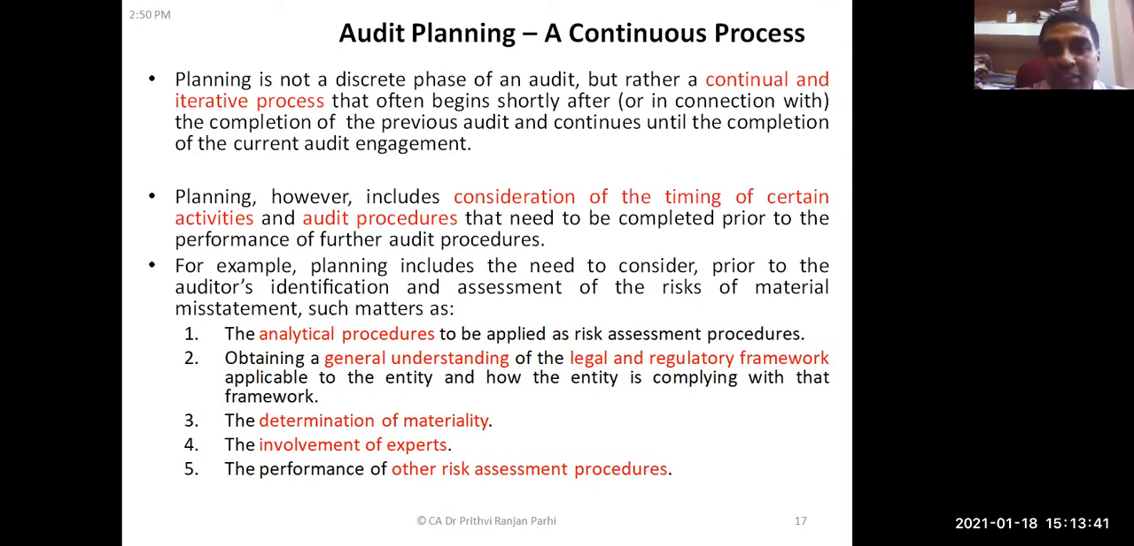Okay, did you understand now what is audit plan and what is audit program? Sorry, what is audit plan and what is overall audit strategy? Yes or no? Yes, sir.